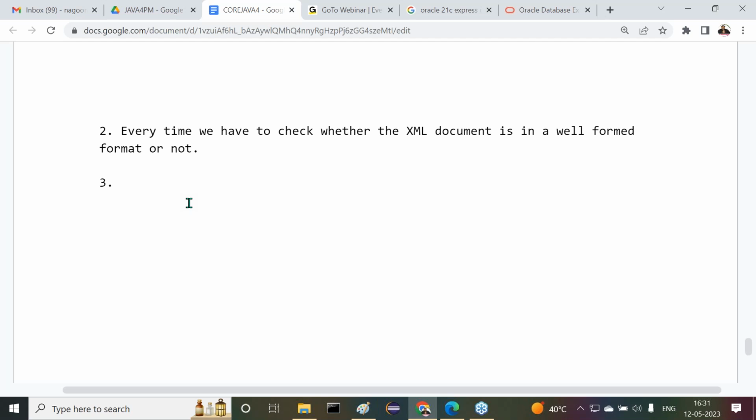After preparing that XML document, the Java program has to read data from it. Am I right or not? So before reading data from the XML document, first we have to check whether this XML document is available at the right location or not. If it is available at the right location, then easily we can read the data. If it is not, there is a chance to get a file not found exception